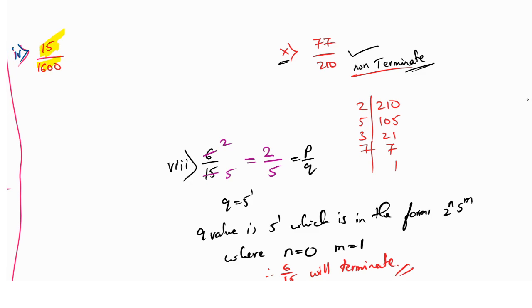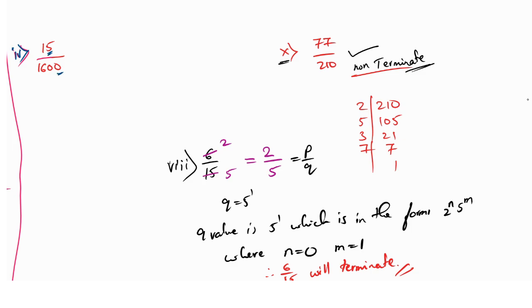Are 15 and 1600 co-prime numbers? No, it is not co-prime because we can simplify further. So how can we simplify further? We will go with the simple one, that is 5 on the table, because at the end we have 0 and here we have 5.